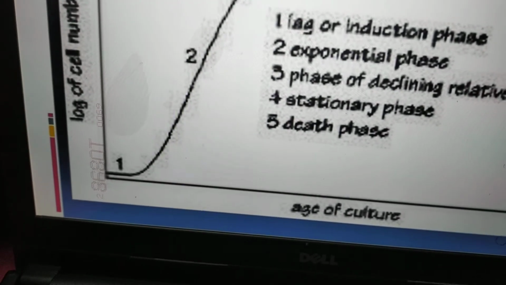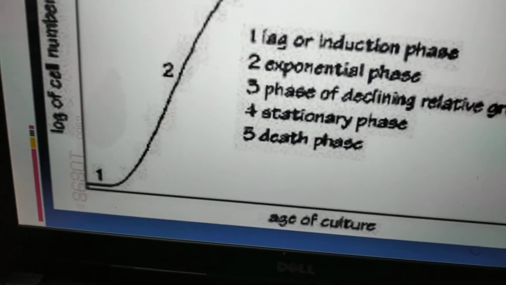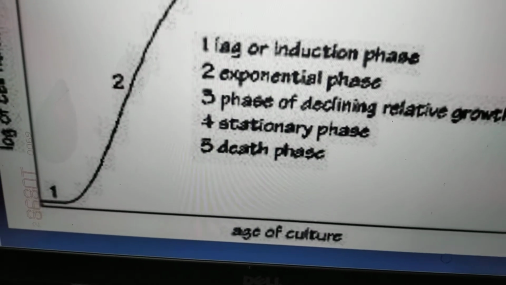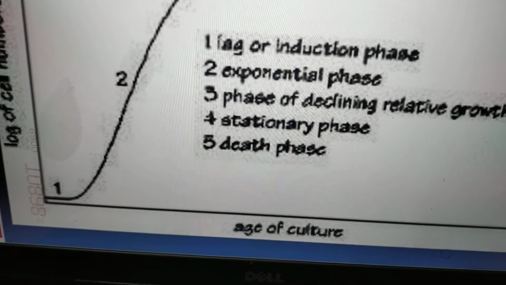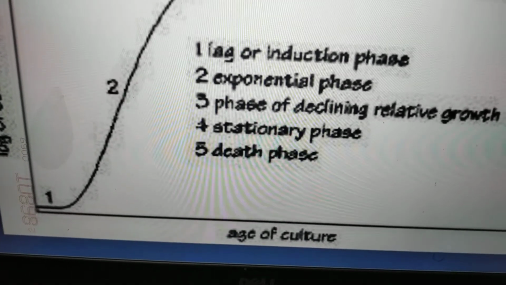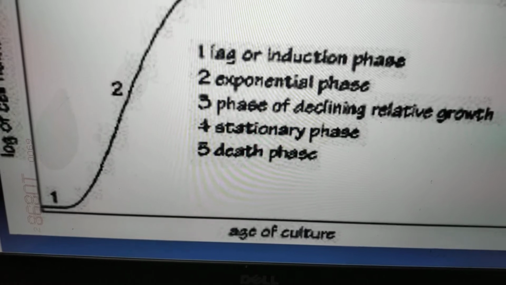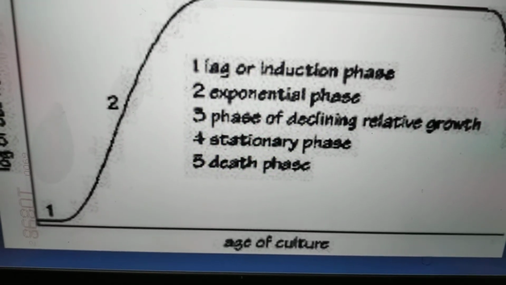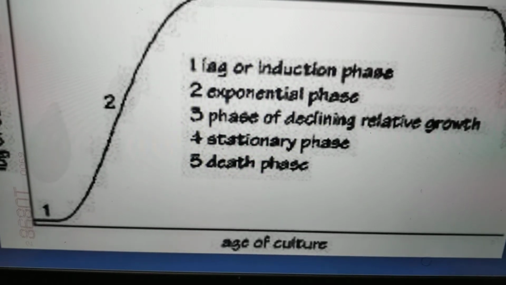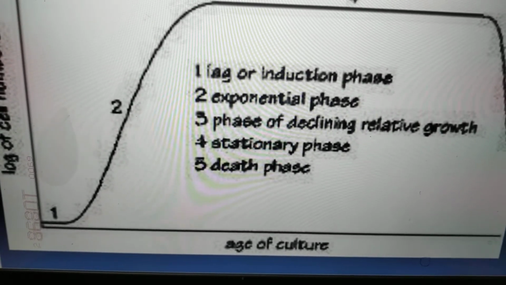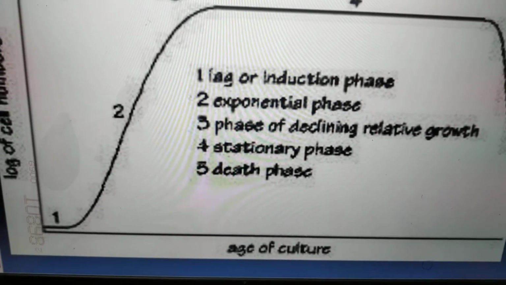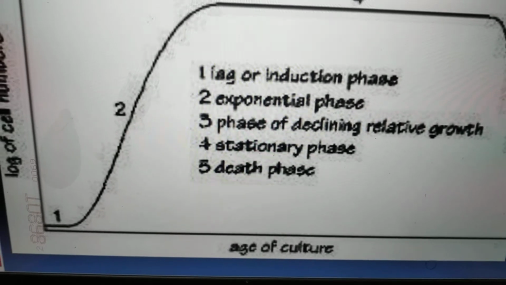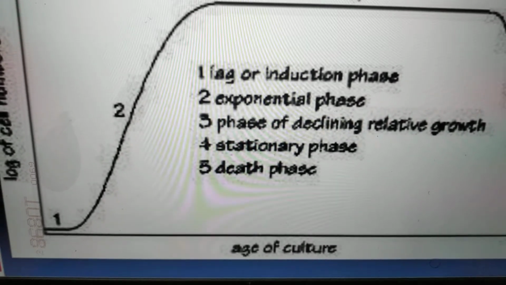Then once it is acclimatized in the medium, it undergoes cell division. You can see a large number of cells, so it is called the exponential phase. The culture has entered the exponential phase. It is the right phase to feed the animal because the cells are healthy in nature. Cell numbers are very high, so you will get a record cell number. It is a healthy phase, the ideal phase for feeding.